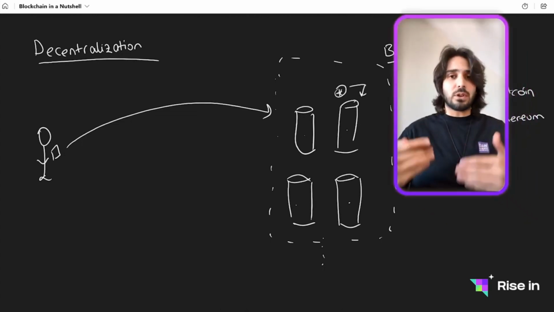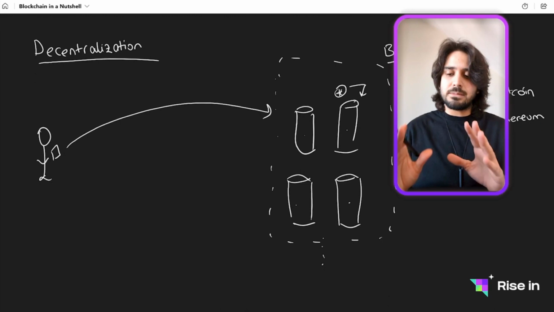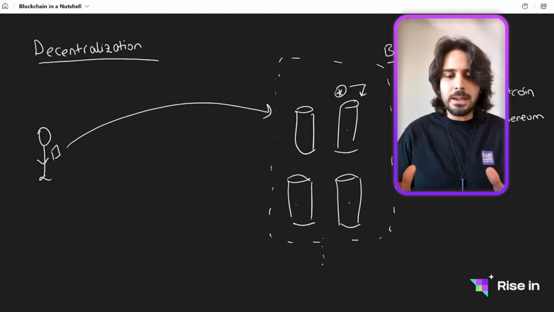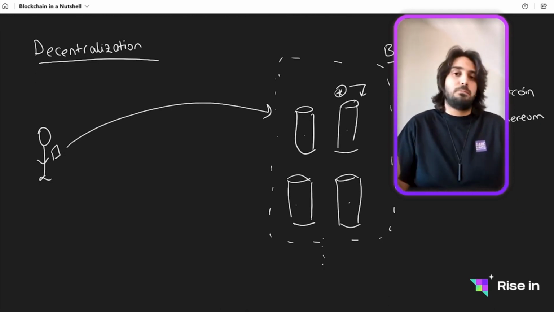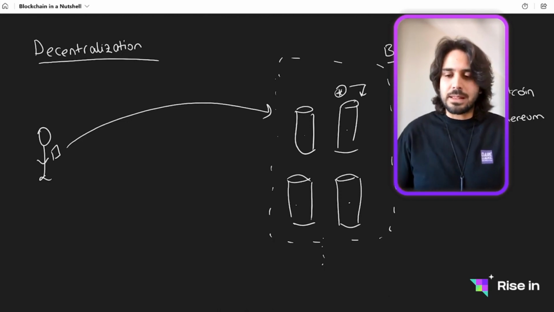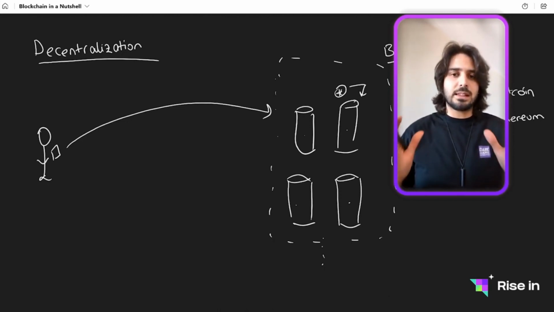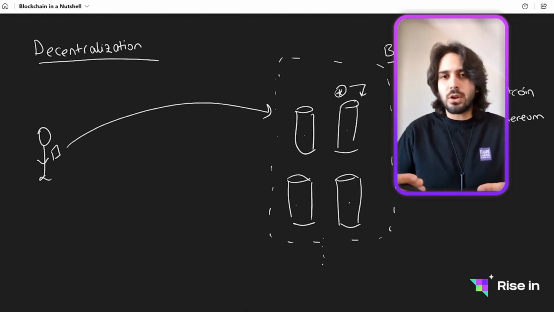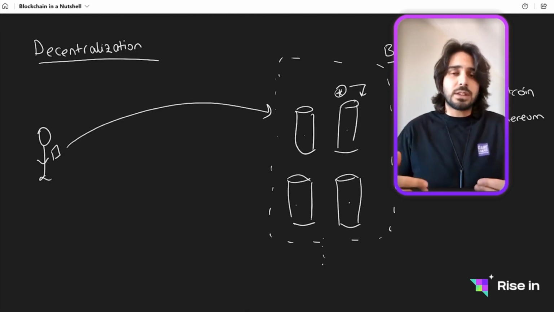Why would they try to do the job? Because these machines are not from any company. They don't belong to Bitcoin LLC or something like that. These are the individuals that are actually maintaining these servers, these nodes, for us to take advantage.